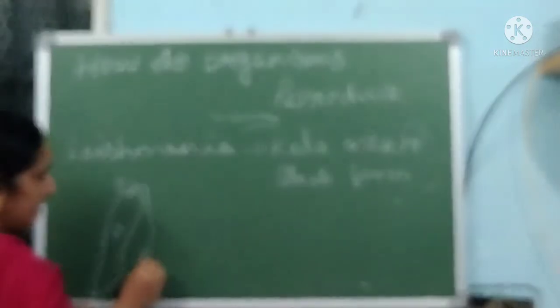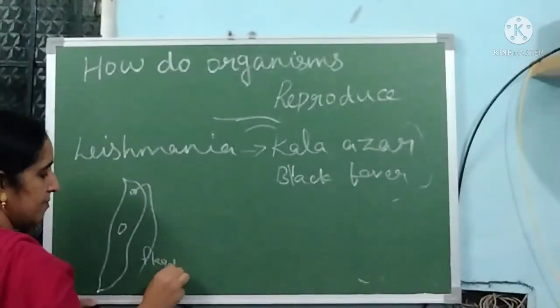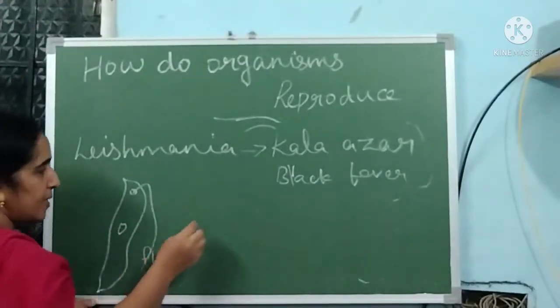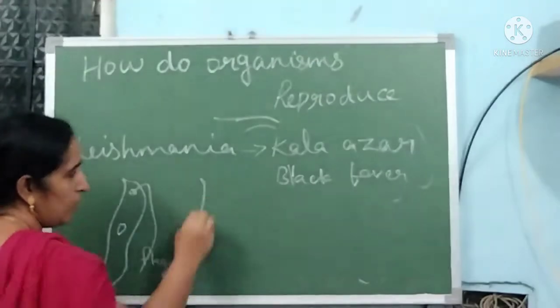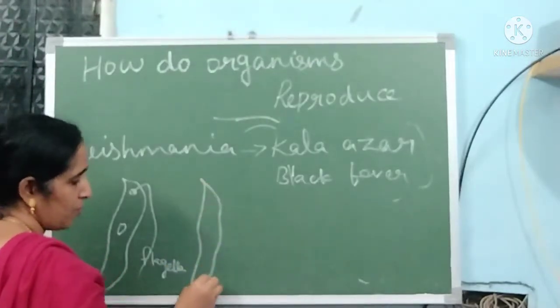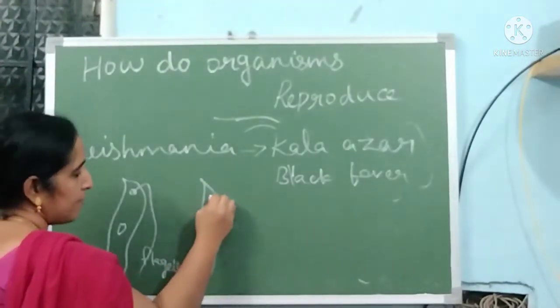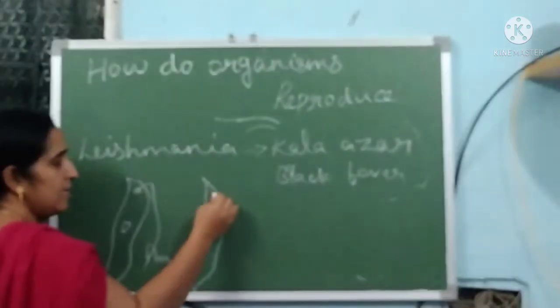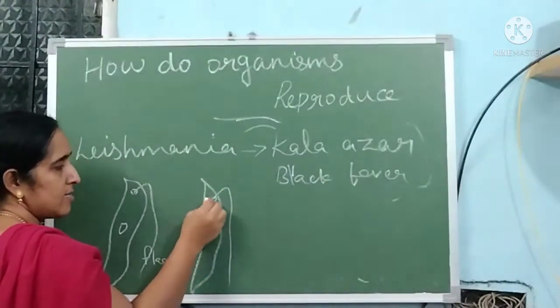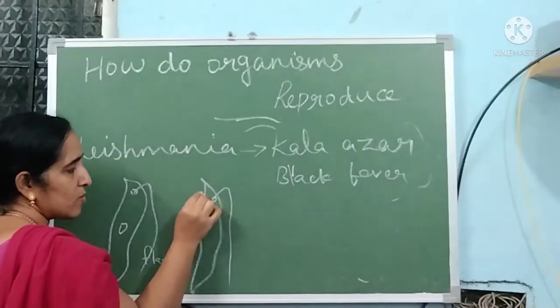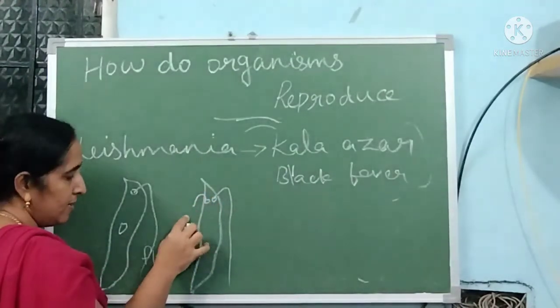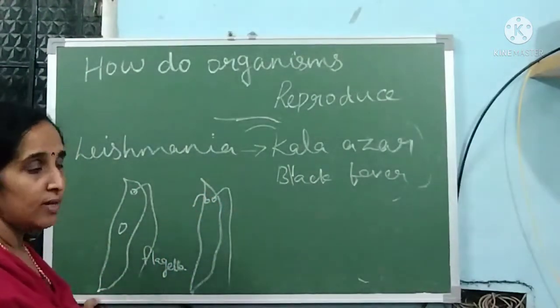This structure is called a flagella. This Leishmania divides into two. First, one flagella is present, then another flagella is also formed. Flagella supports movement.